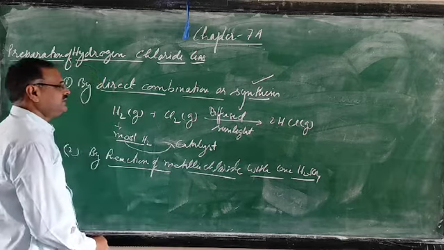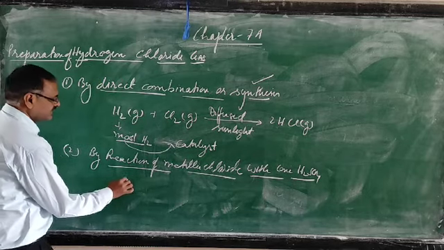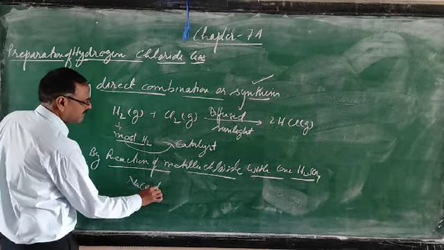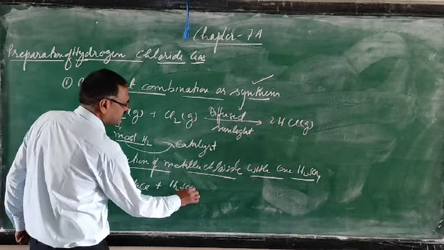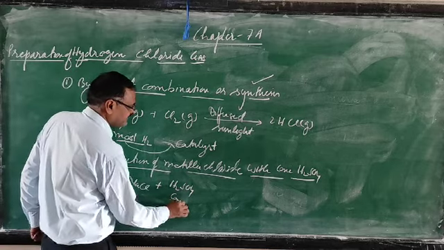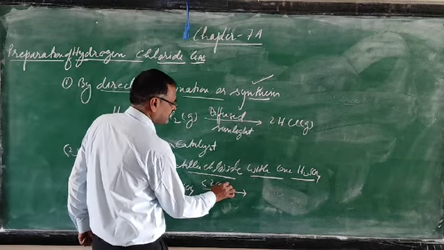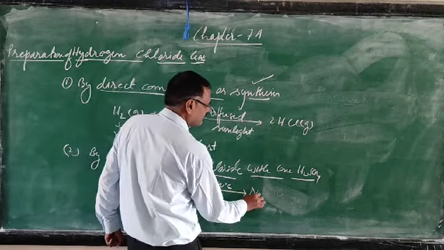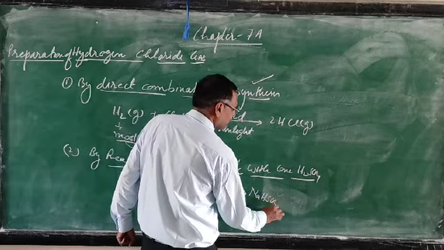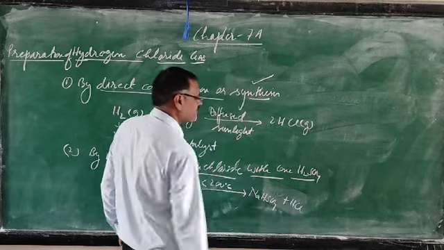So in this one, sodium chloride is heated with concentrated sulfuric acid, and the temperature is below 200 degrees Celsius, to form NaHSO4 plus HCl.